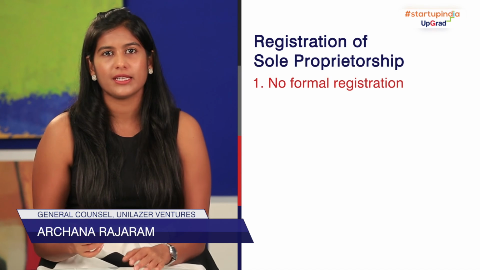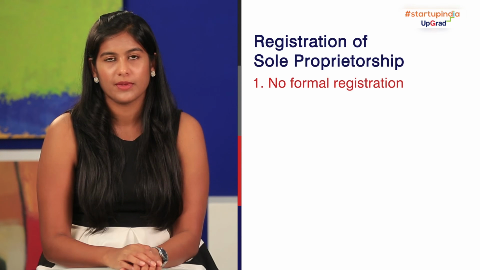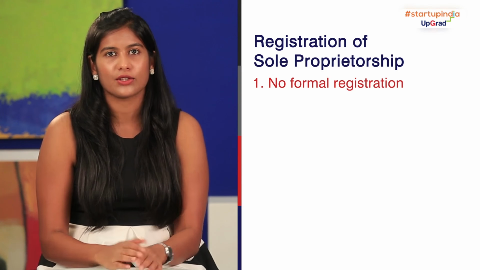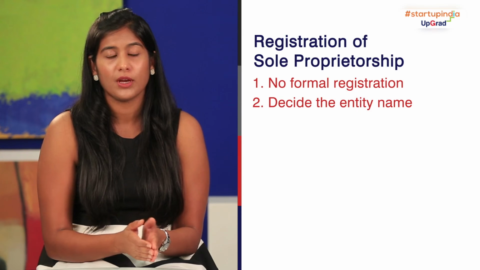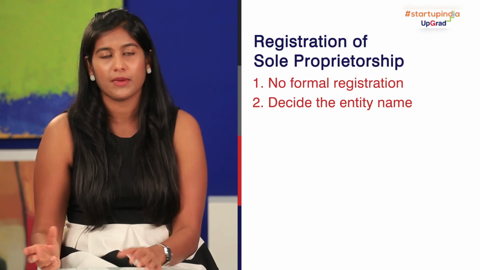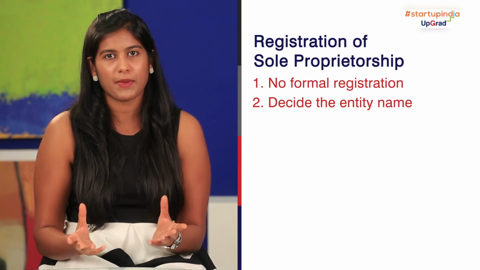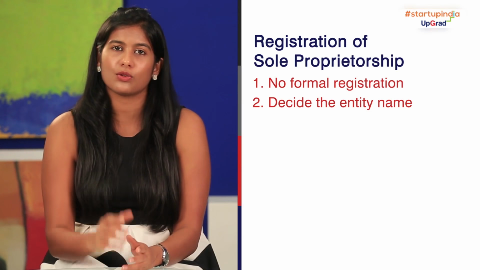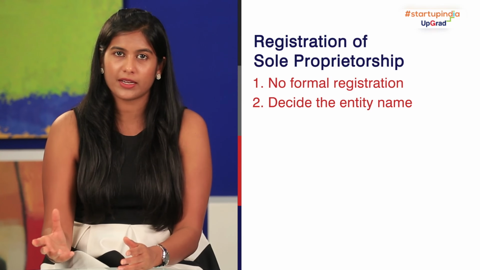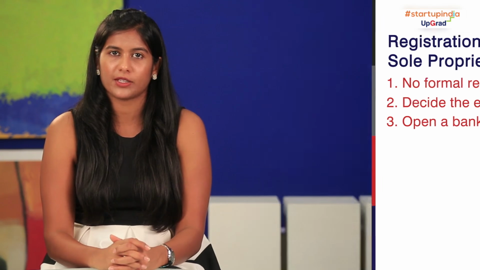To get started with the same, all you need to do is open a bank account in the name of the proprietorship firm. So that's as simple as it gets. You think of a name of your sole proprietorship firm, which could even carry on business in your personal name, or you can have a separate name. A sole proprietorship is not a separate legal entity, and that brings us back to the issue of unlimited liability. So once you think of a name of your sole proprietorship and open a bank account, you are good to carry out business in the name of the sole proprietorship.